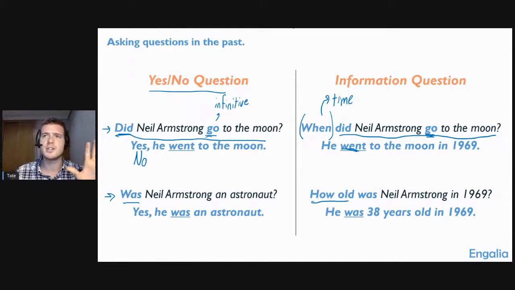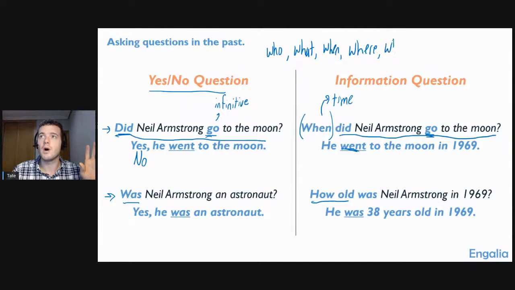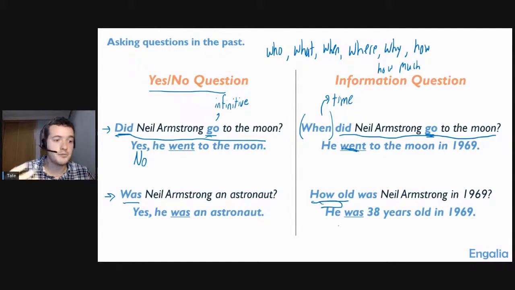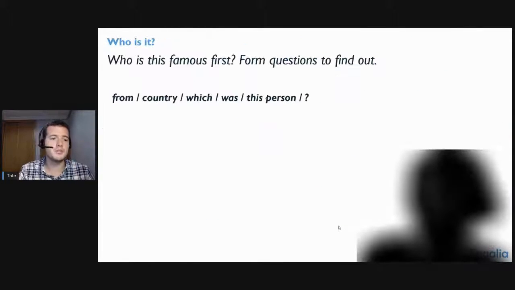We usually teach that there are five, the five question words, the five WH words, which would be who, what, when, where, and why. But then we also have how, and then we have lots of other words like how much, or how many, or how old, or how often. So lots of other question words using the word how, but these are the main ones here. These are the ones that we normally use. Absolutely.